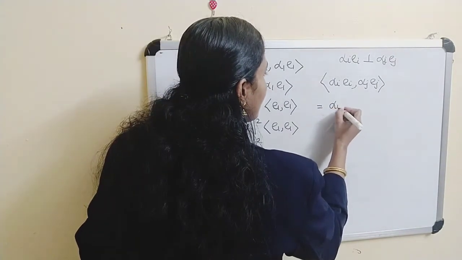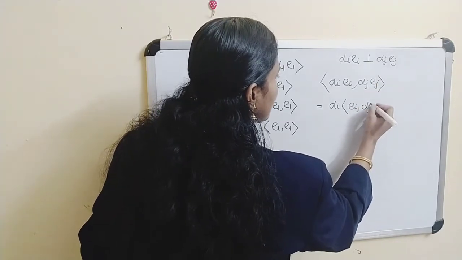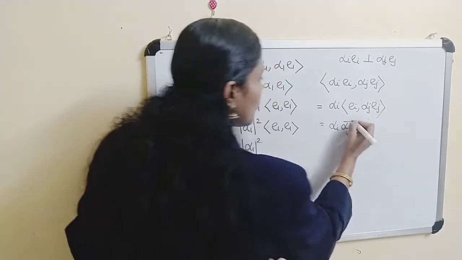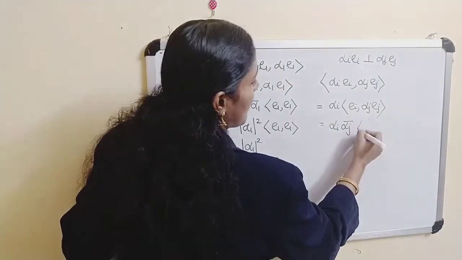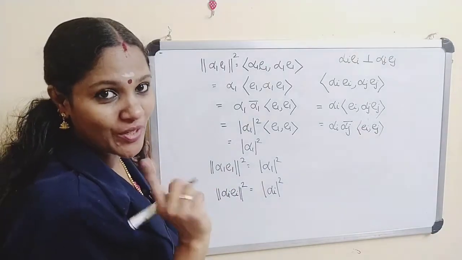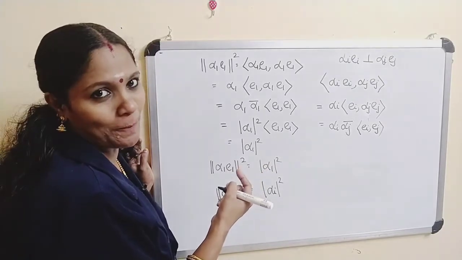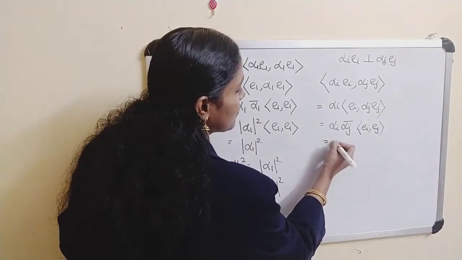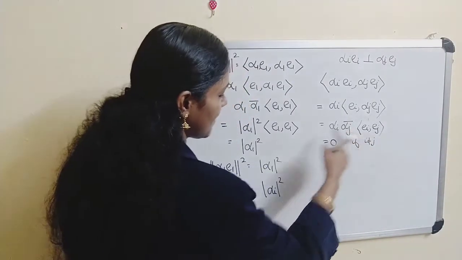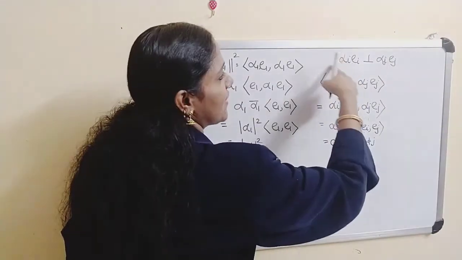You can write this as alpha_i times alpha_j conjugate times the inner product of e_i, e_j. Suppose i is not equal to j; then the inner product of e_i, e_j is equal to 0. So this is equal to 0 if i is not equal to j, and if i equals j, it is equal to mod alpha_i whole squared.